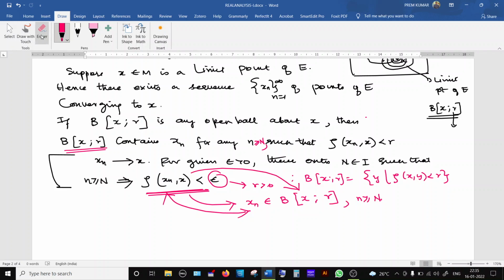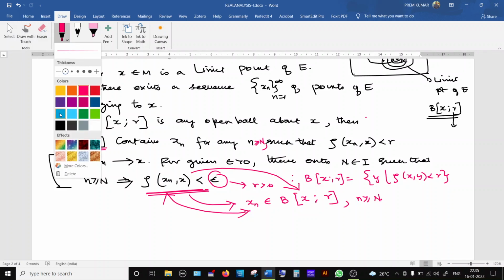We can change the words. It's our wish. We can write it in our own words.